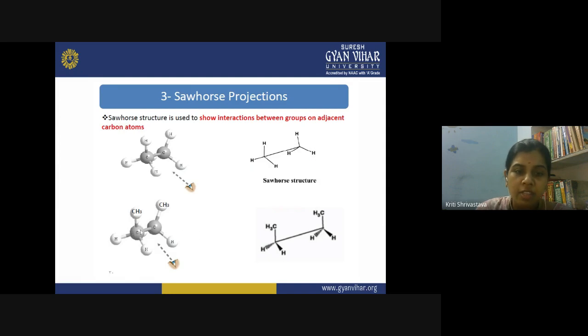If the CH3 group is present on each of the carbons, then the position of the CH3 in three-dimensional space needs to be represented here. You can see the CH3 groups are in the plane of your carbon atoms, but these hydrogens are towards the viewer, and the two hydrogens, this one and the one behind this carbon atom, are behind the molecule. So this is the Sawhorse projection, and generally when you are representing the conformations of different molecules, we use the Sawhorse projection method.